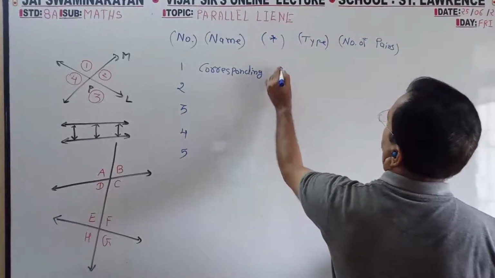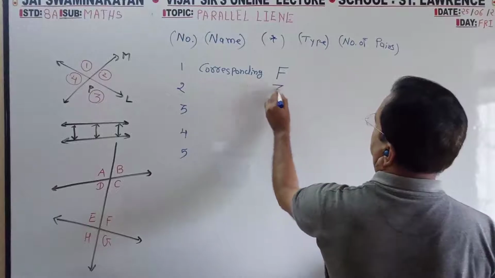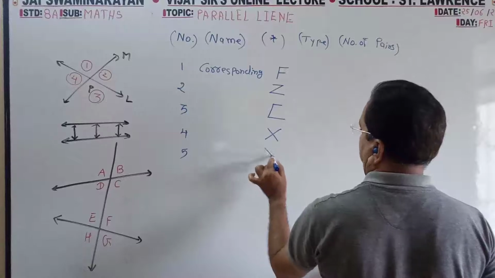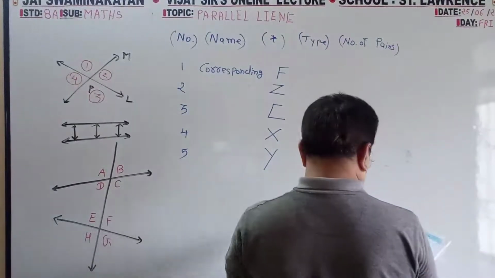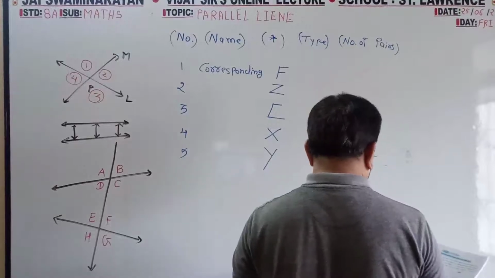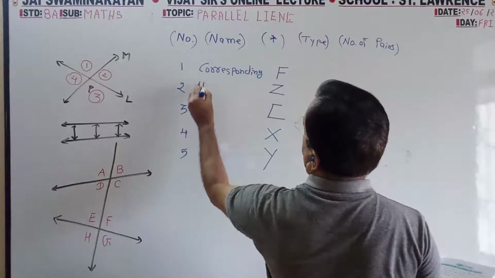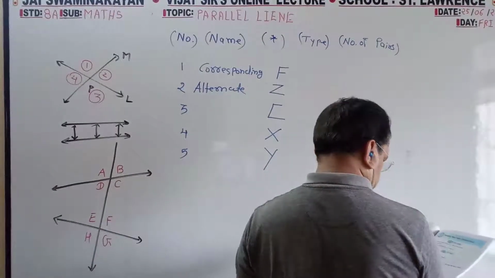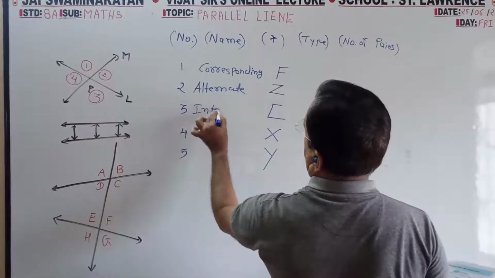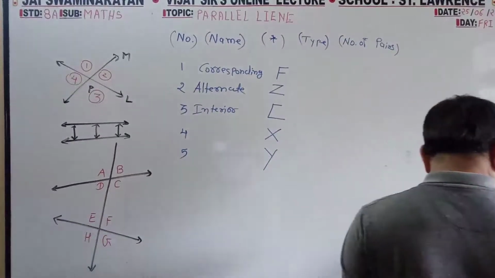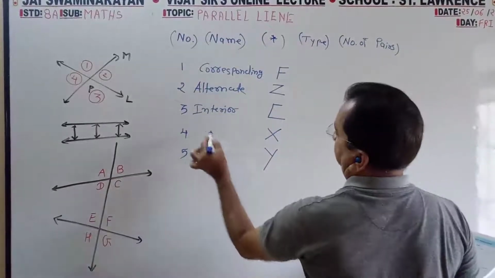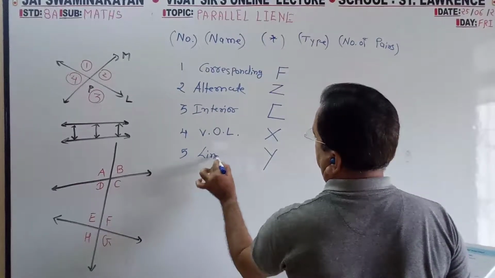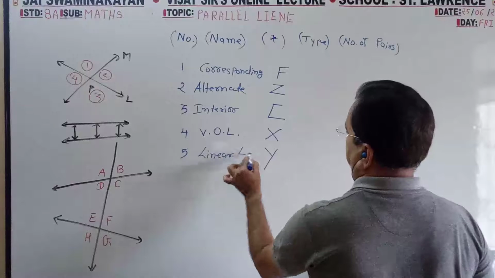Corresponding angles are always of F shape, then Z shape, then C shape, then X shape, then Y shape. Z means alternate. C means interior. X means vertically opposite angles. Then linear angles.